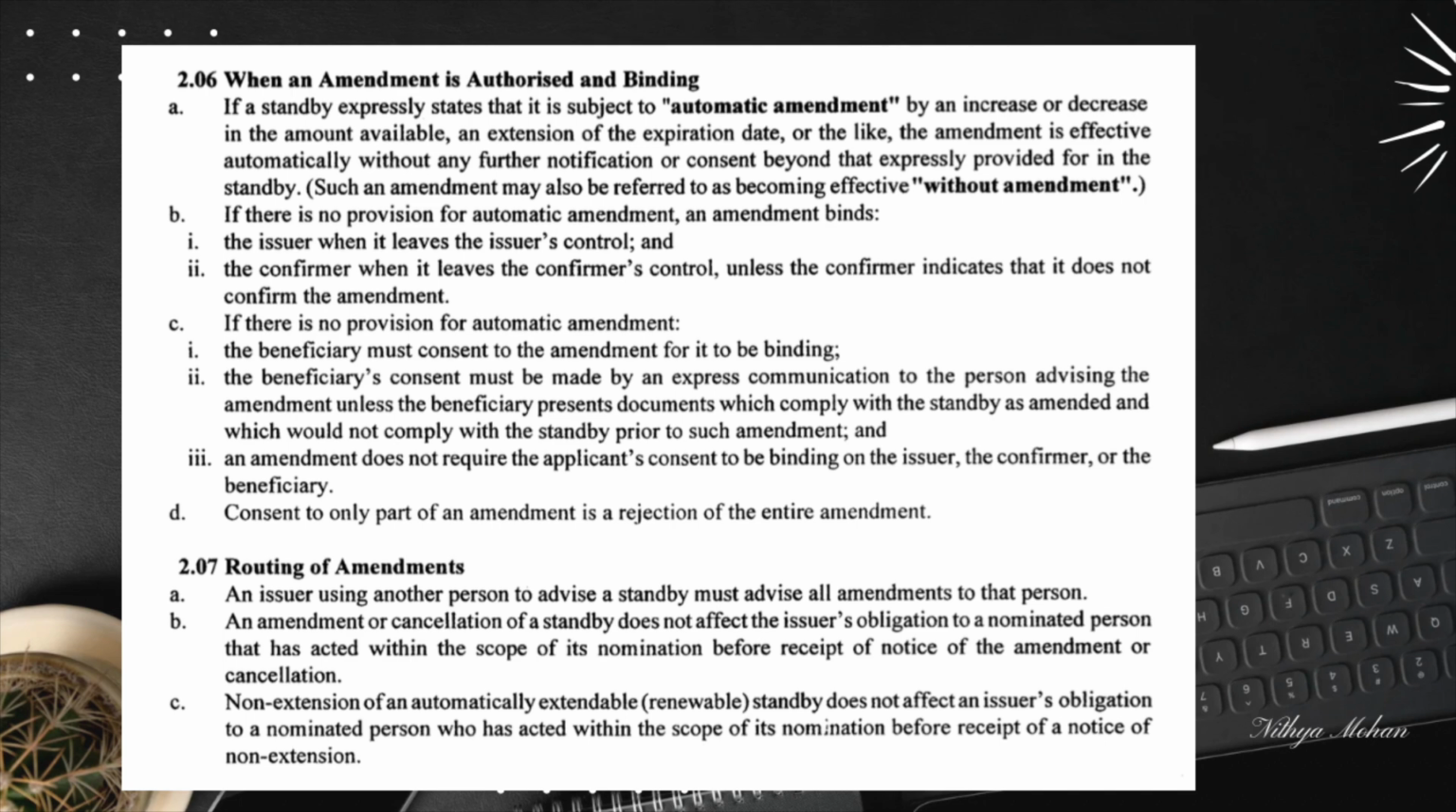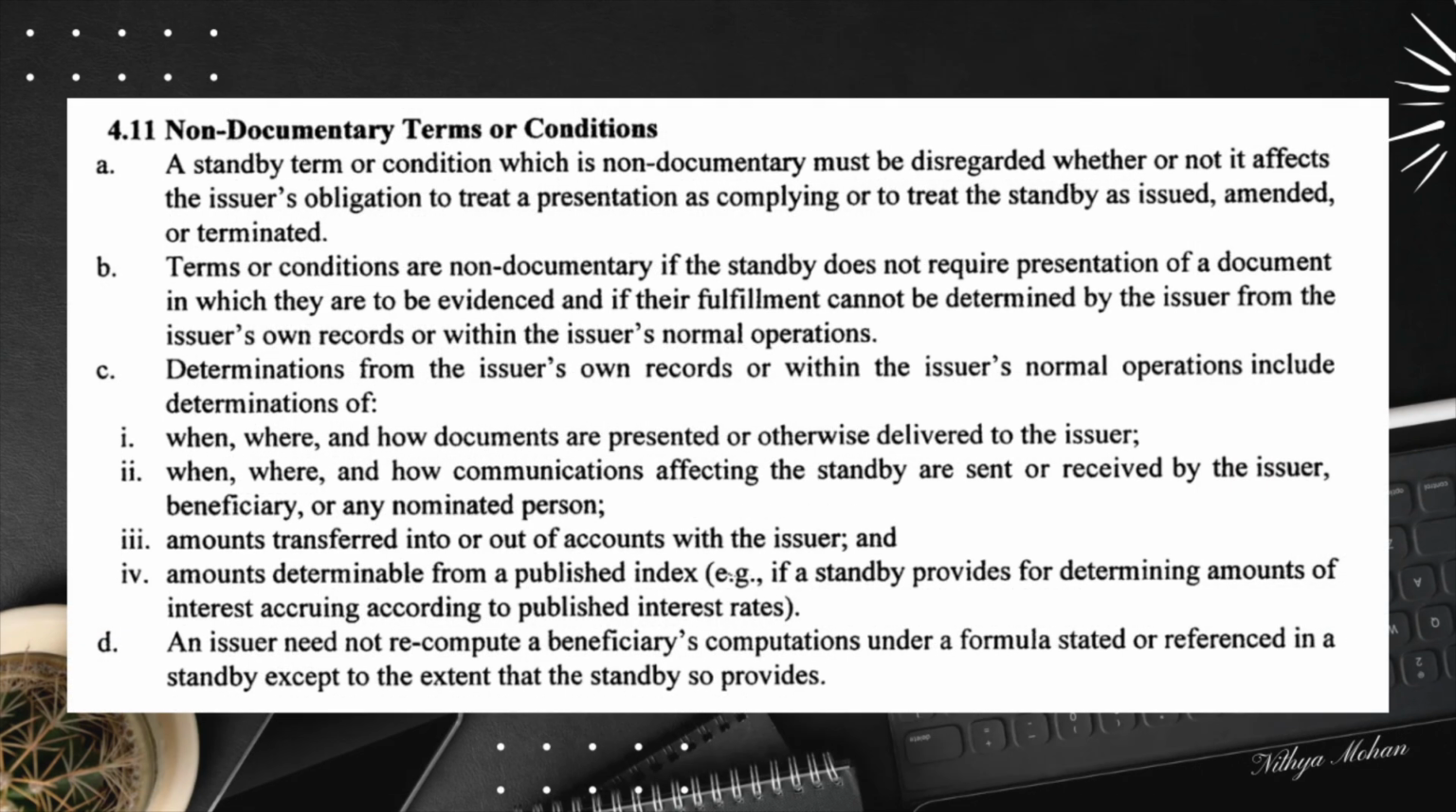Now let's shift gears to ISP 98 Rule 4.11, which discusses non-documentary terms and conditions. According to this rule, any non-documentary terms or condition must be disregarded, regardless of its impact on issuer's obligation. Here is what qualifies as non-documentary. First, terms that do not require a presentation of a document for verification. Second, conditions that the issuer cannot confirm from its own record or normal operations.